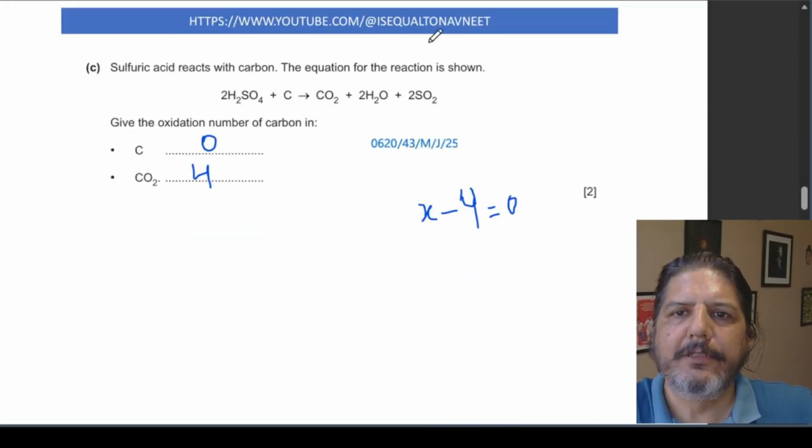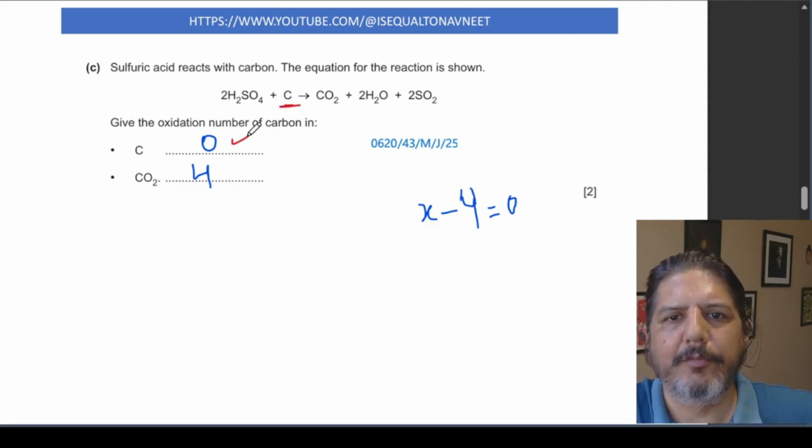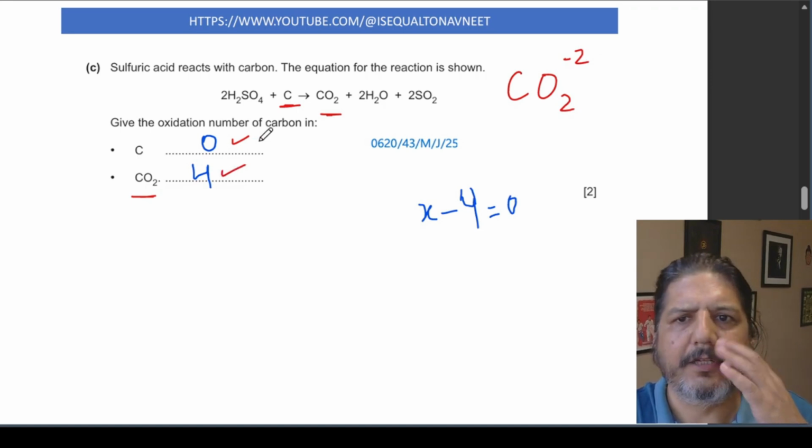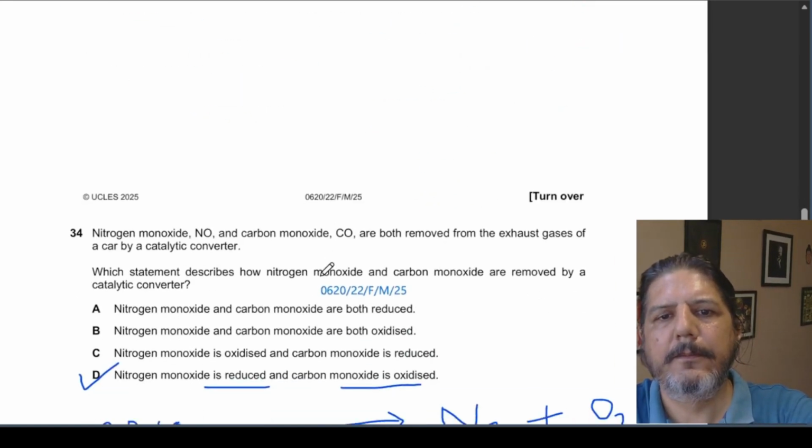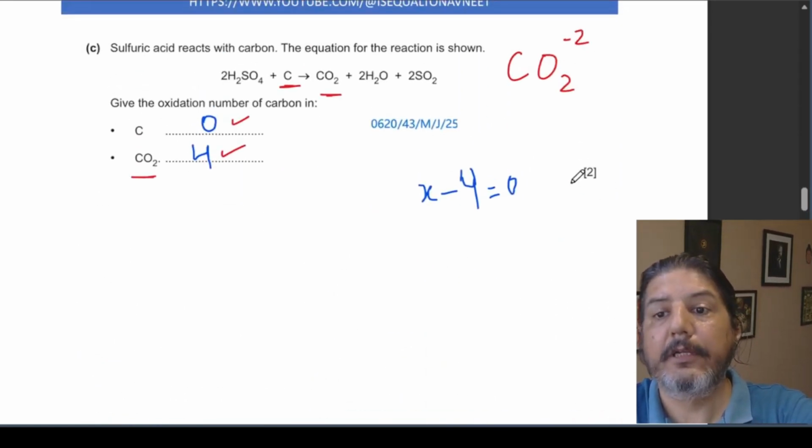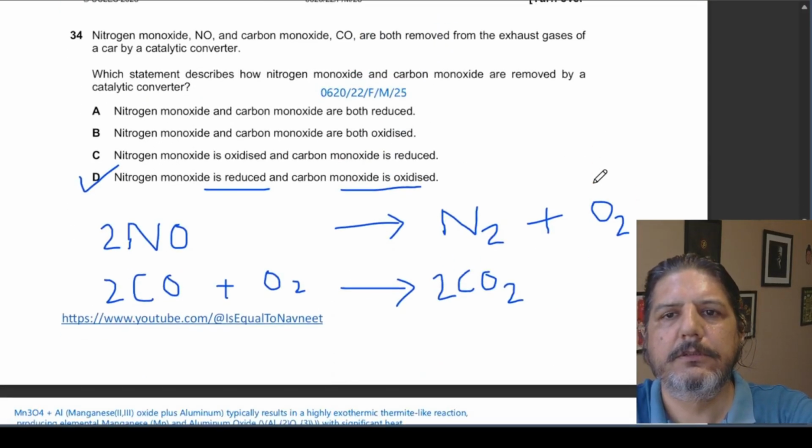Sulfuric acid reacts with carbon. The equation is shown. Give the oxidation number of carbon in elemental form, so it will be 0. And in carbon dioxide, CO₂, oxygen would be -2, so X would be equal to +4. Fairly simple question, and for 2 marks. Next question.